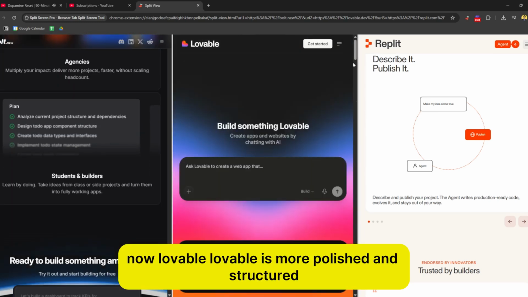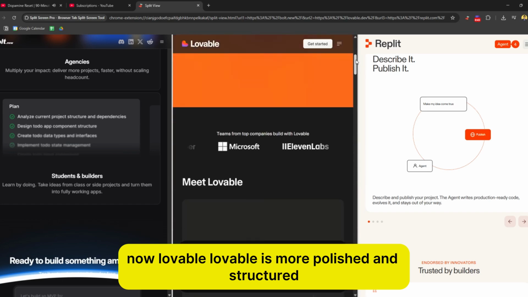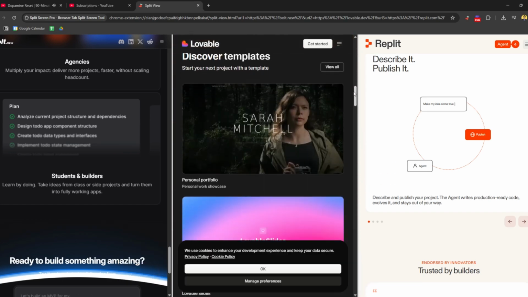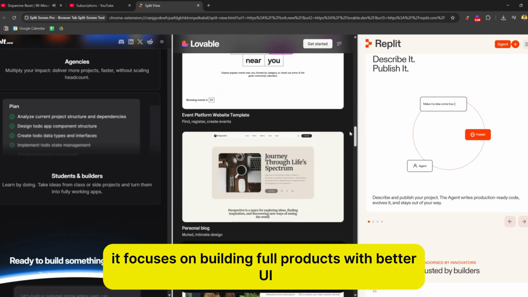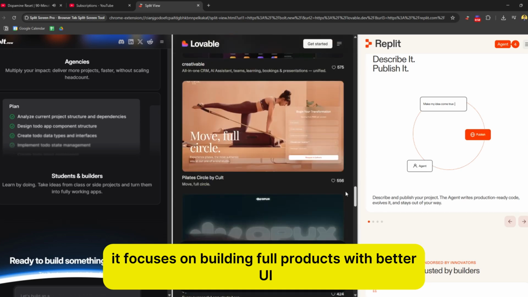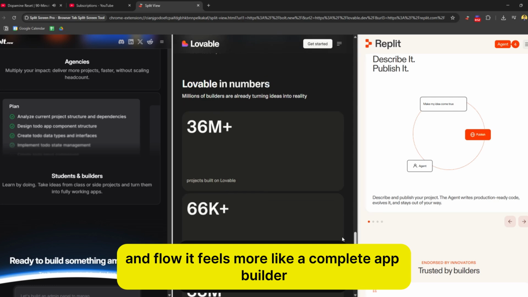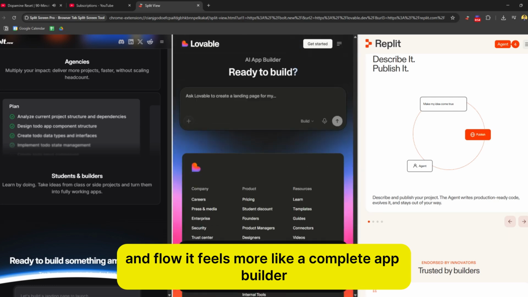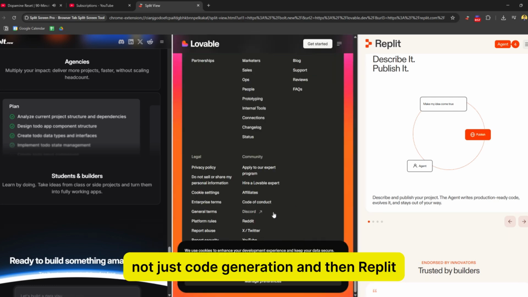Now, Lovable. Lovable is more polished and structured. It focuses on building full products with better UI and flow. It feels more like a complete app builder, not just code generation.